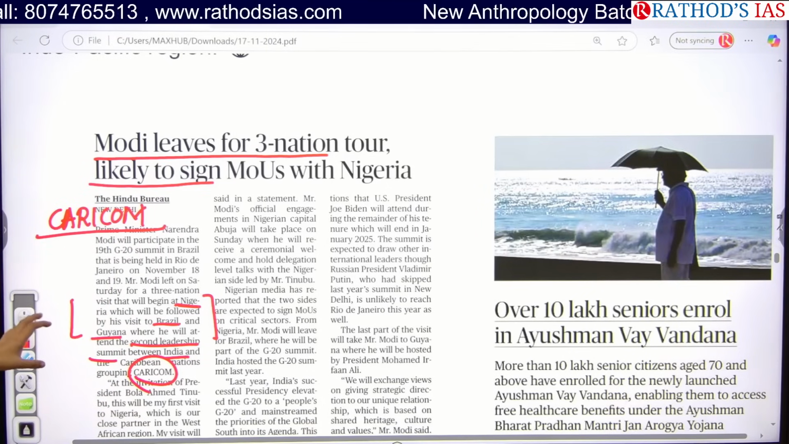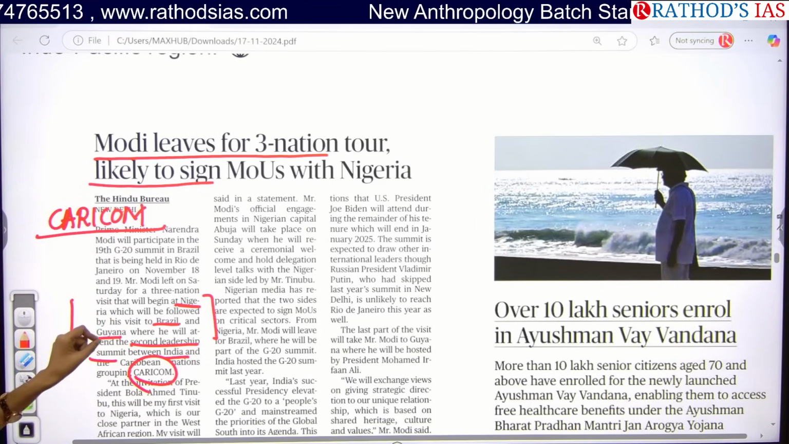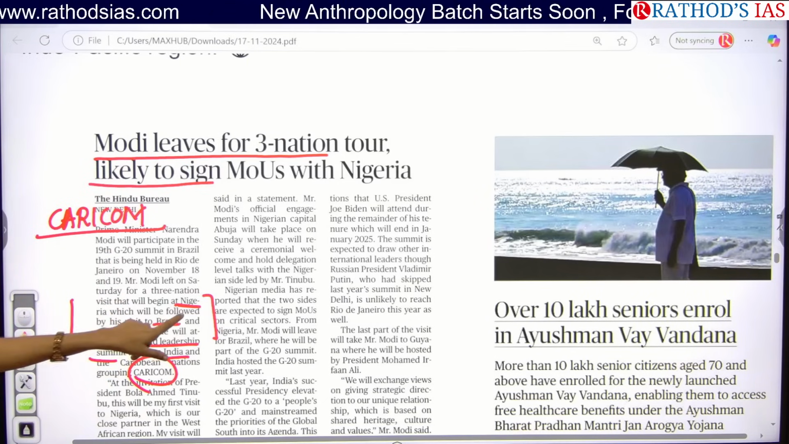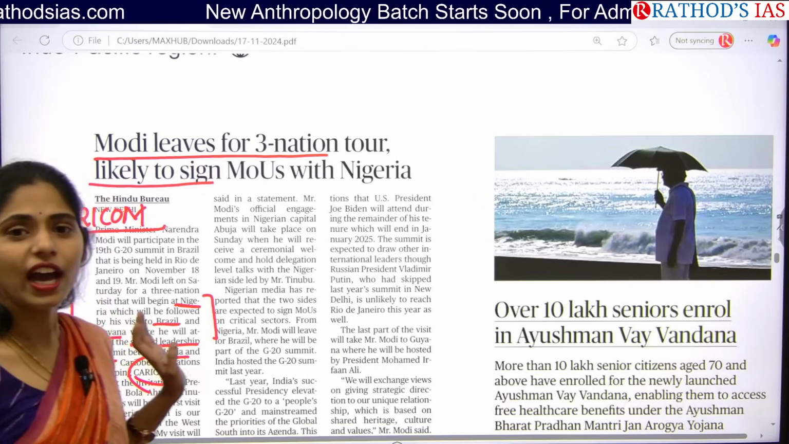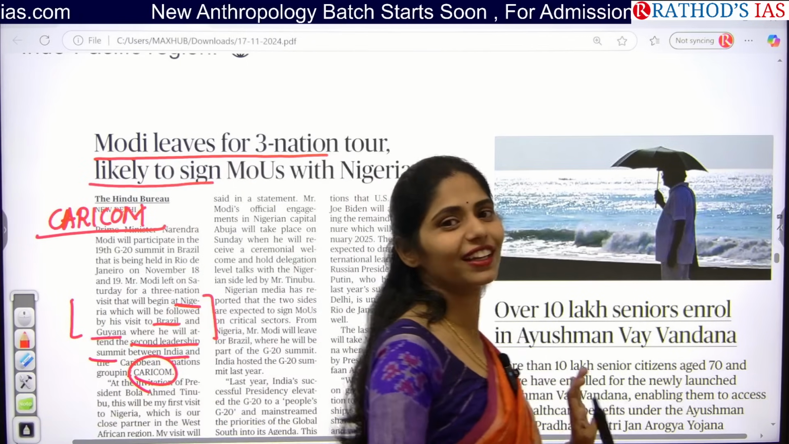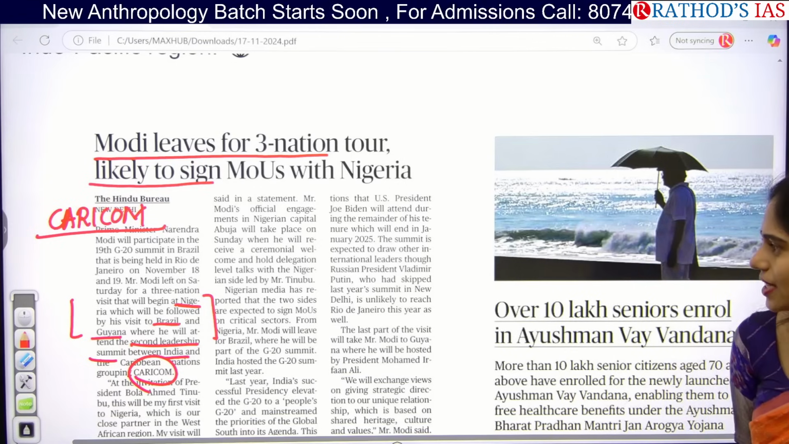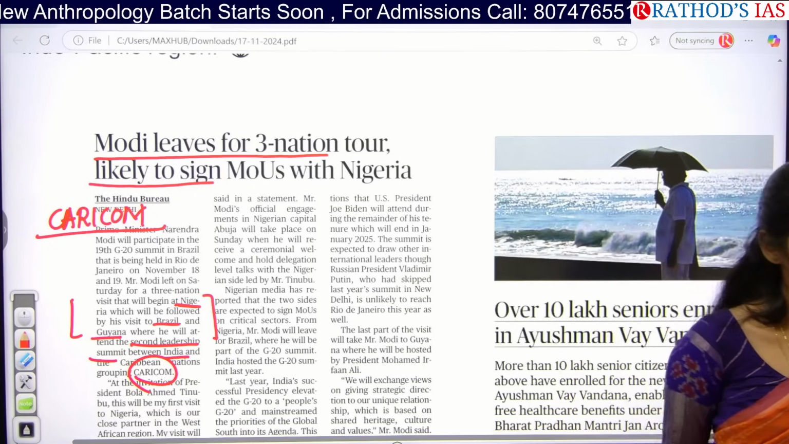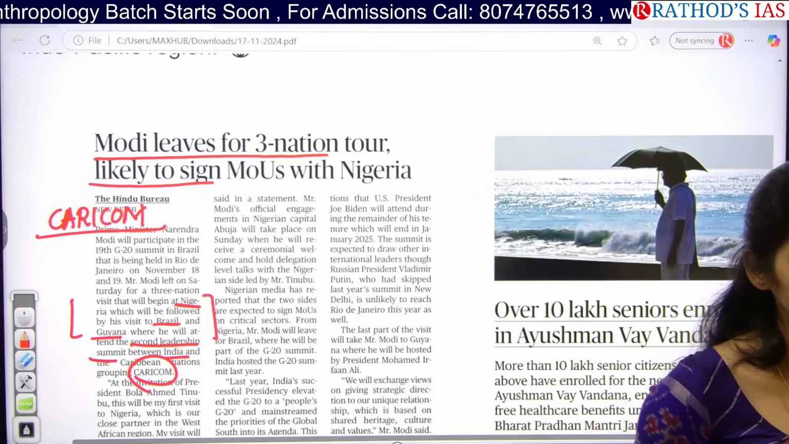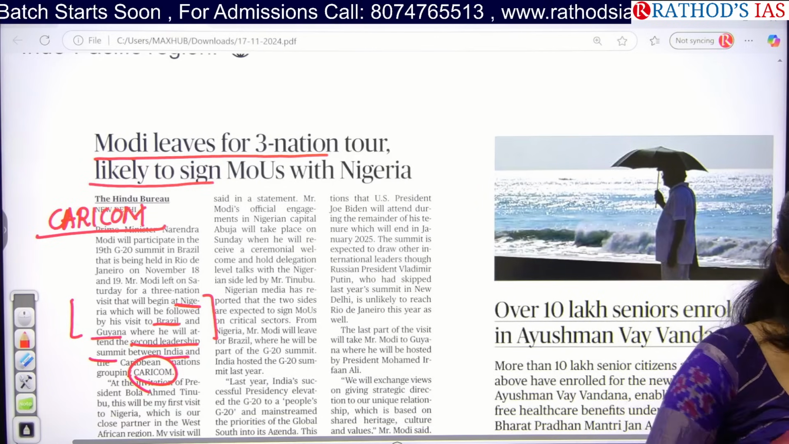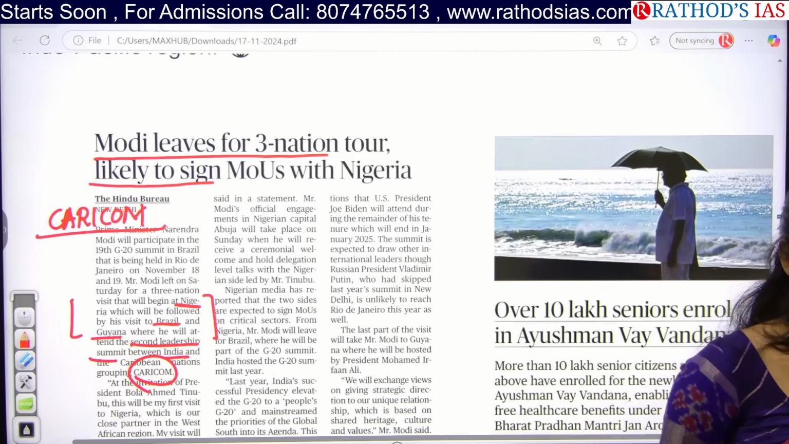So in the next 1 week, you will be getting articles regarding CARICOM as well as the visit of the PM to Nigeria, Brazil and Guyana. And you have to know why our Prime Minister is going to these countries. So tell me exactly where is Nigeria located? Africa. Okay, so this country is famous for what? Why do we have to go for this country? To get something. So what are we going to get from this country?